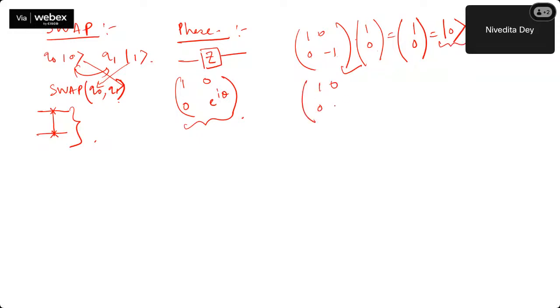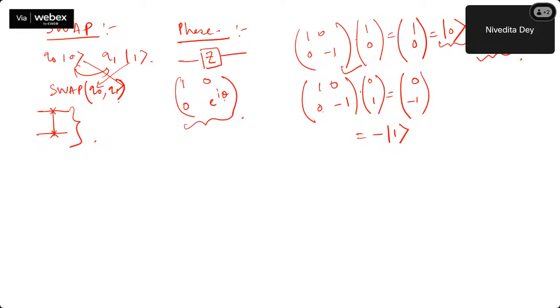But if you put it on K1, which is 0, 1, then it will become 1 into 0, this is 0, and 0 into 0 plus minus 1 into 1, that is minus 1. So it's minus K1. That means it just changes the phase from 1 to minus 1, and on 0 it does nothing. Okay. But the general form is this one.